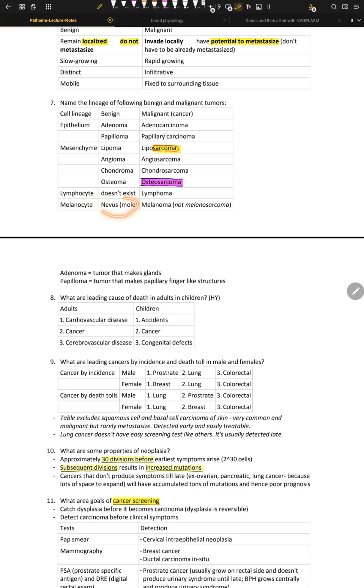Melanocytes give us nevus, that's called a mole. These are benign. They are not dangerous, but we don't have something called a melanosarcoma. We have melanoma. Okay, that's really malignant in nature.